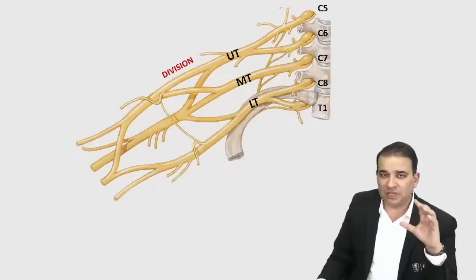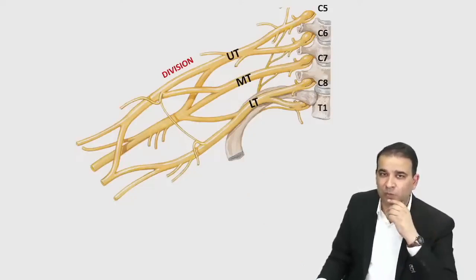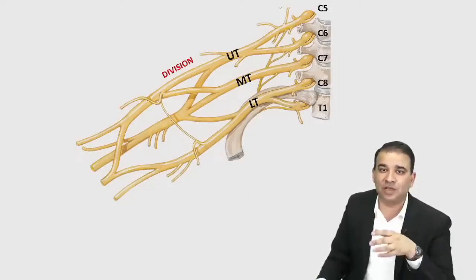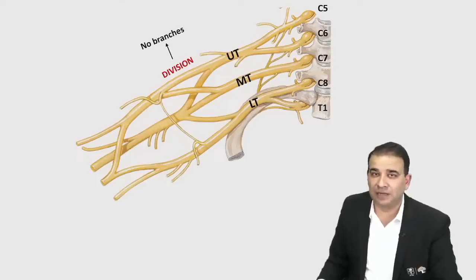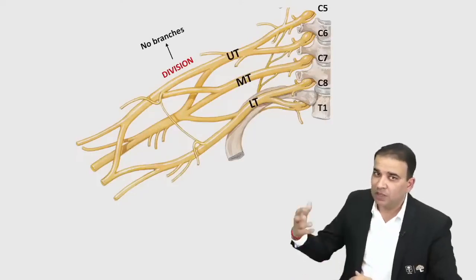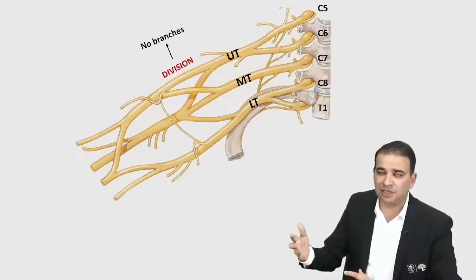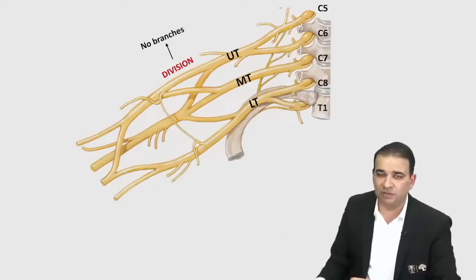And one question which was asked about the division in a previous year paper was: which part of the brachial plexus does not give branches? And that's the division part. There are no nerves coming out of the division region which will supply any muscle or any skin anywhere. So no branches from the division part.